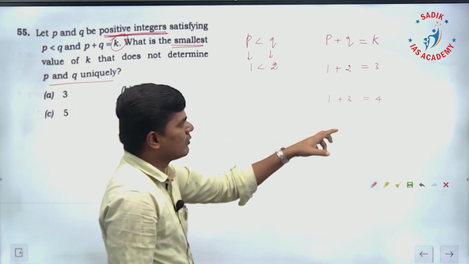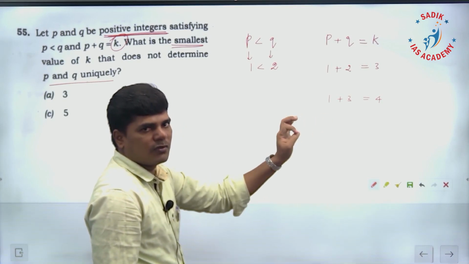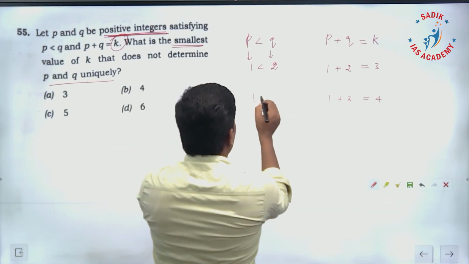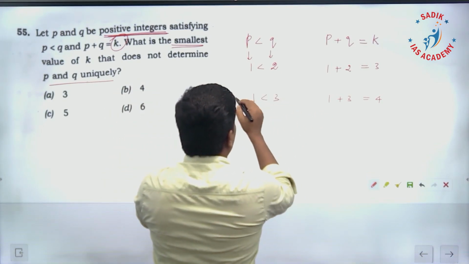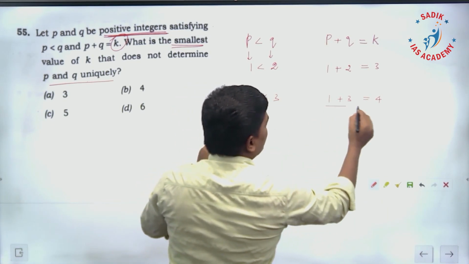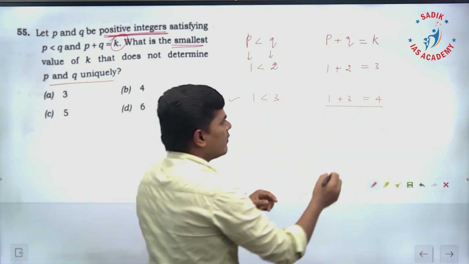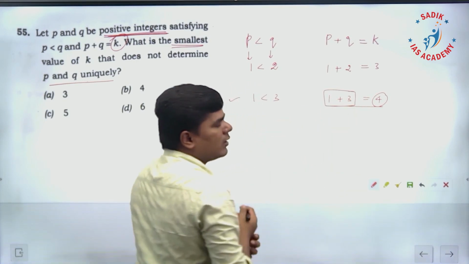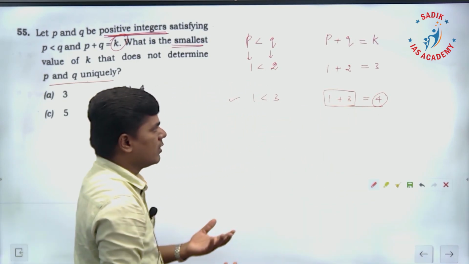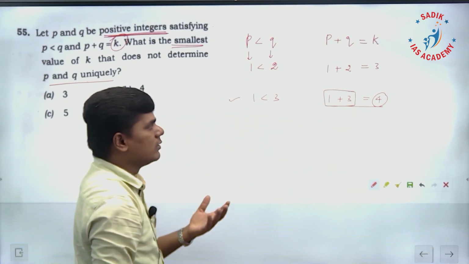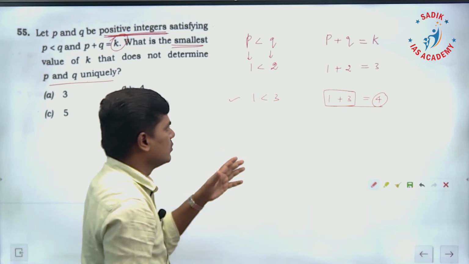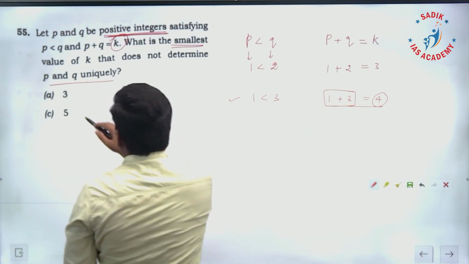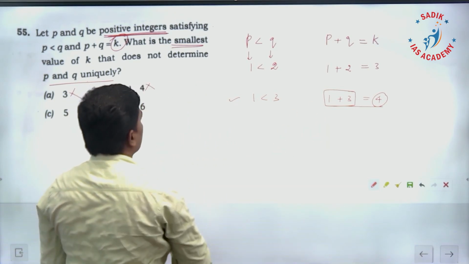So 2 plus 2 is also 4, but you cannot take both numbers to be the same. Only 1 is less than 3 satisfies this condition and gives 4. When K is 4, I am able to determine uniquely what is P and what is Q. Therefore, this is also not the answer.